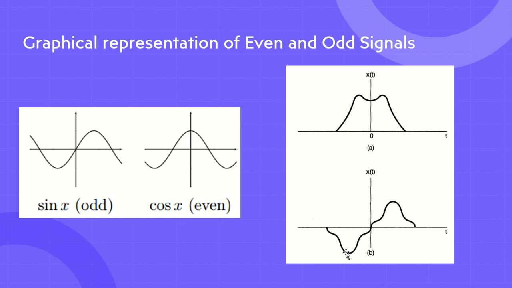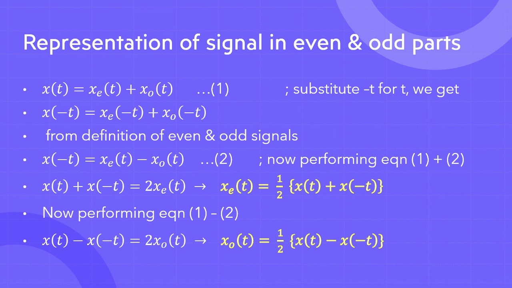So what does this say? It is equal to x of t minus x of minus t. The value of x of t was 5, right? Minus x of minus t's value, which was minus 5. So what will happen here? Minus minus will be plus, and 5 plus 5 will be 10, divided by 2 will be 5, right? What we will be getting will be 5, right?